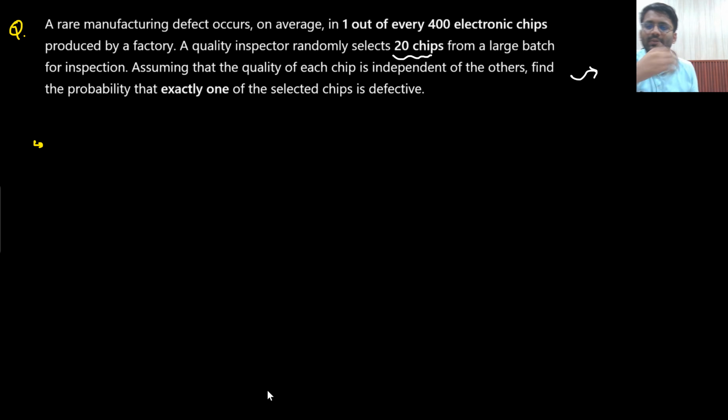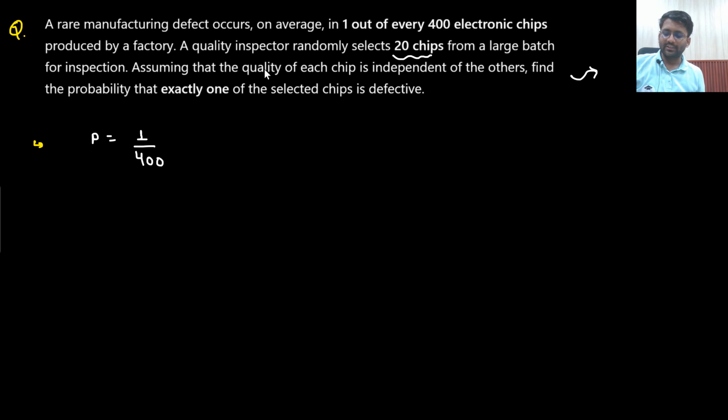Yeah, welcome back. So let's solve this question. A rare manufacturing defect occurs on an average 1 out of every 400 electronic chips produced by the factory. What does that mean? The probability of a manufacturing defect occurring is 1 by 400, because 1 out of every 400 electronic chips produced by the factory is defective. So out of 400 electronic chips, 1 will be defective. This is what they are saying.